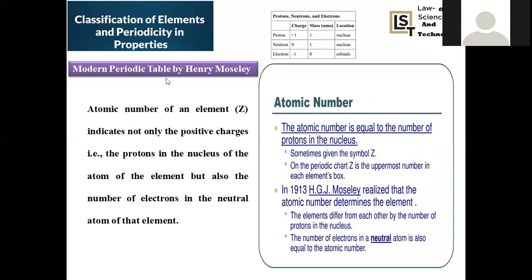Here the modern periodic table, given by Henry Moseley, has atomic number as the fundamental criterion. Atomic number is nothing but the number of protons present in the nucleus. So here atomic number exactly equals the protons present in the nucleus. Atomic number always has the symbol Z. On the periodic chart, Z is the uppermost number.